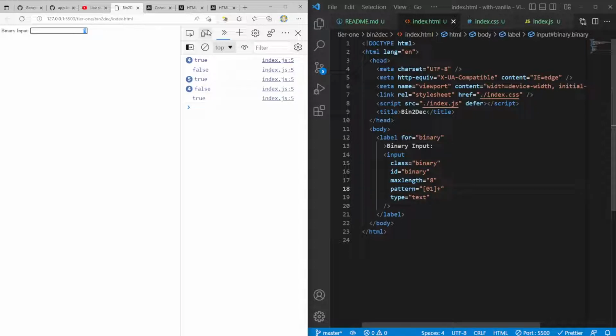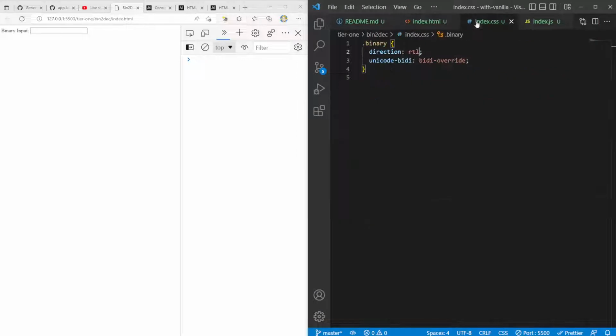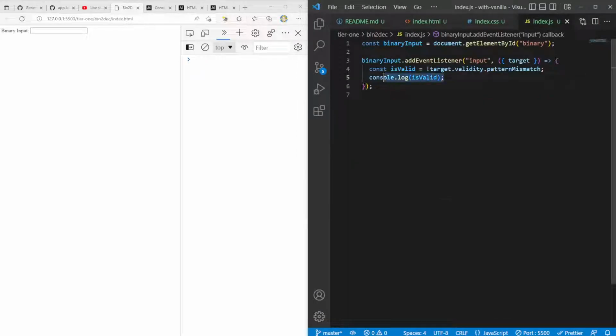So it looks like maybe I was only checking one token at a time, but this allows me to check the entirety of the string. So check this out. It's true as long as I enter 1s or 0s, right? But as soon as I enter an A, it becomes false. So at that moment, we can let the user know that they have entered something incorrectly. Okay, so now we have a way to actually know if it's valid or not.